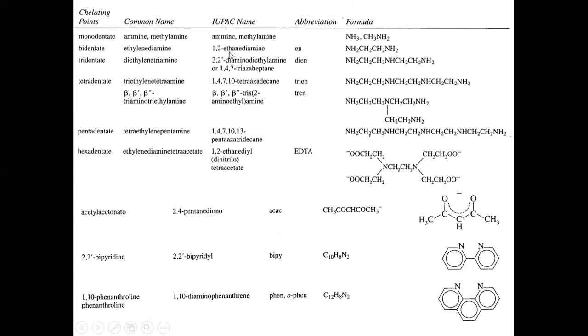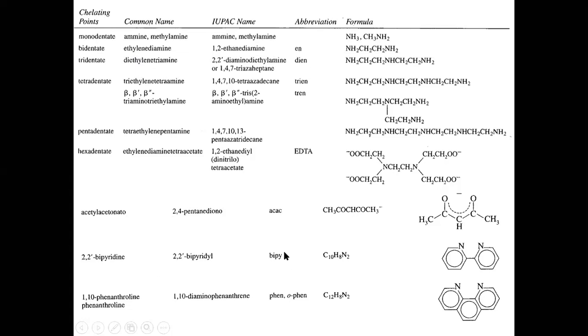But the IUPAC name is 1,2-ethanediamine. Dien, diethylenetriamine, are common names. Okay. EDTA, ACAC, that is acetylacetonate, common name. These are the chelating ones.